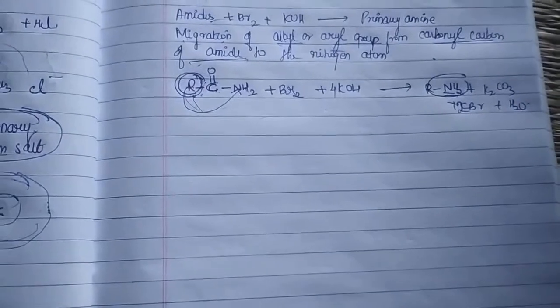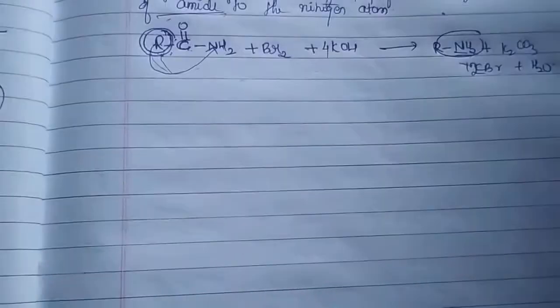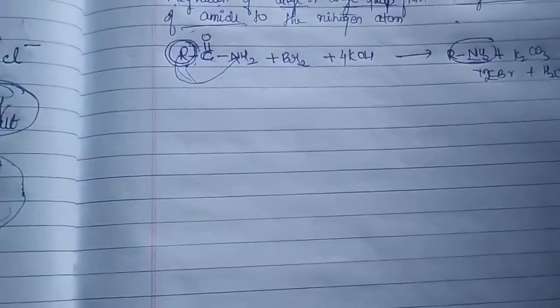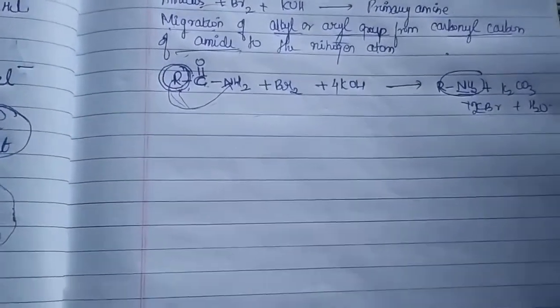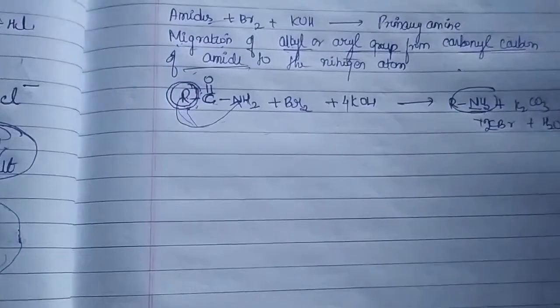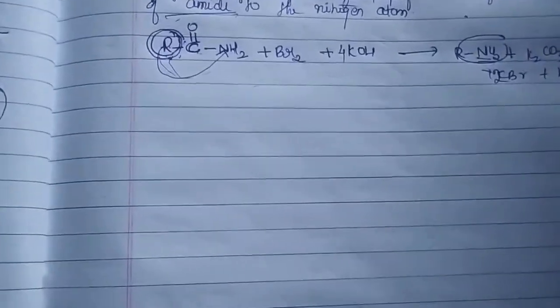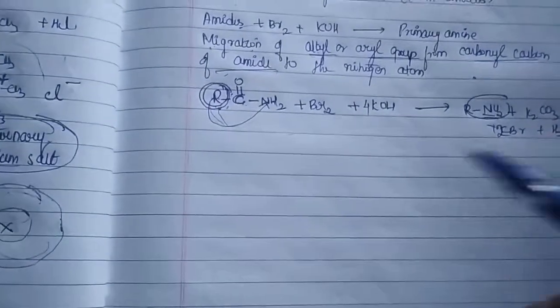Hofmann-bromamide reaction. Whenever you treat your amides with bromine in potassium hydroxide, the final product, the primary amine you get, that reaction is called what? Hofmann's bromamide reaction. Okay. So simply, if I want to write the reaction, as usual I have written it over here.